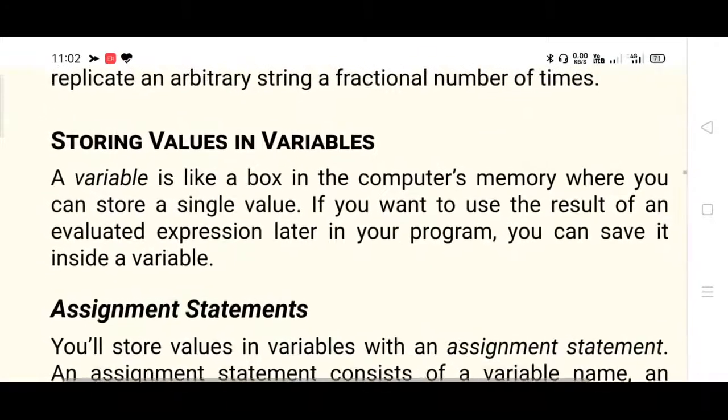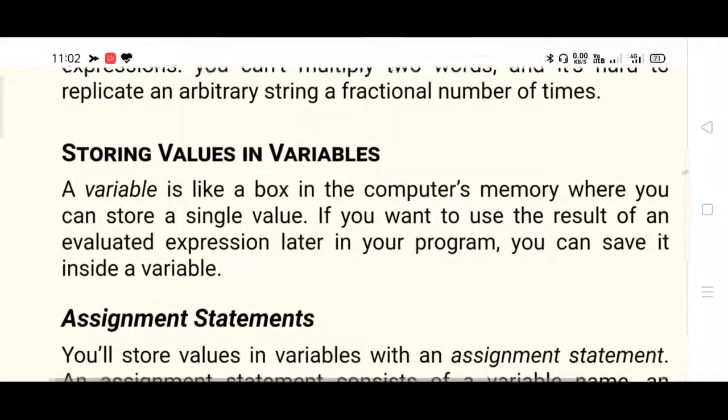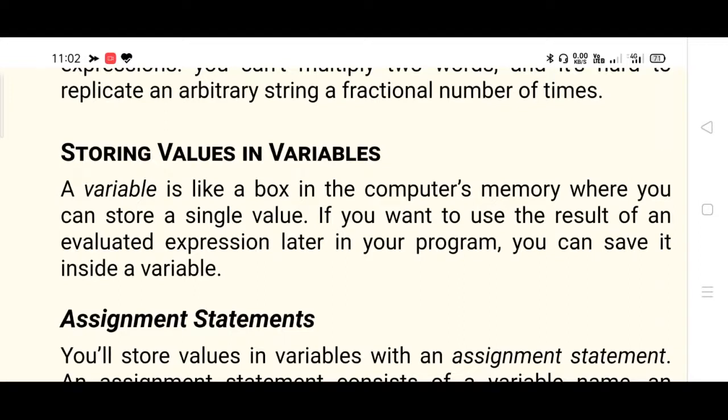So the next concept is storing the value in the variable. So you know the meaning of variable. What is a variable? A variable is like a box in a computer's memory where you can store a single value. This is common. Say variables of type integer, float, double, char, such things you have studied, right? So recall the C programming. Whenever you are programming with the help of C, suppose addition of two numbers, you are supposed to declare the variables at the beginning: int a, b, and sum, right? A comma b comma sum.